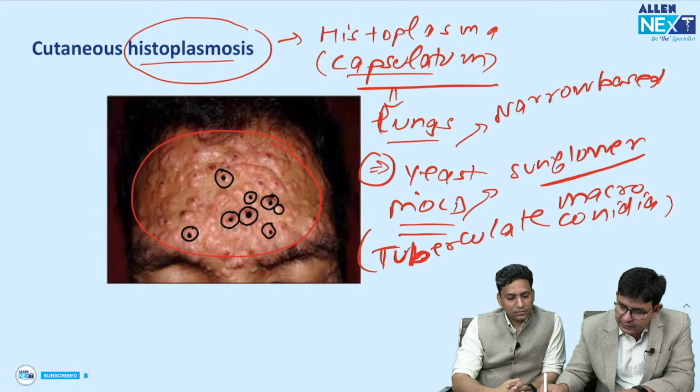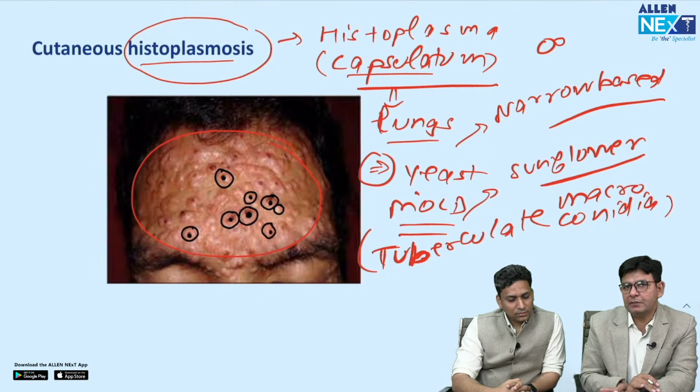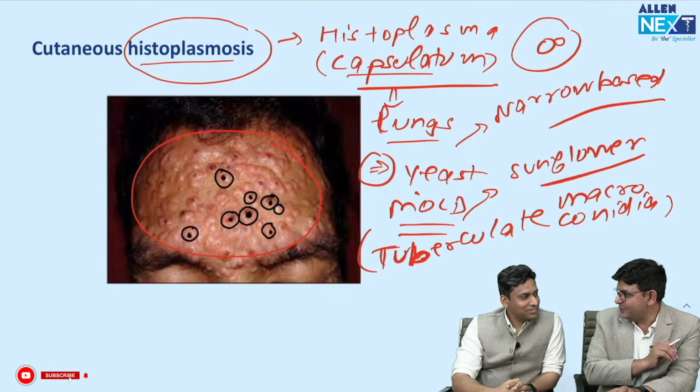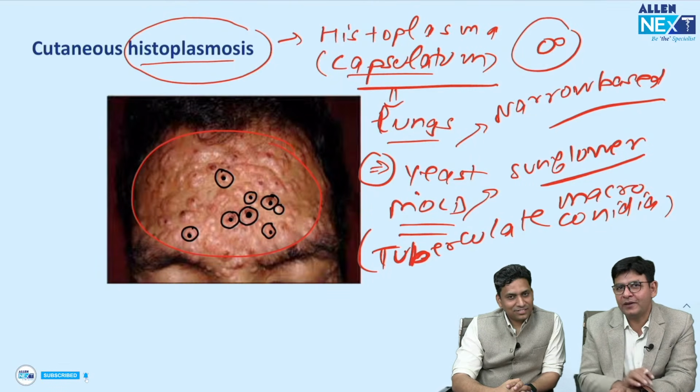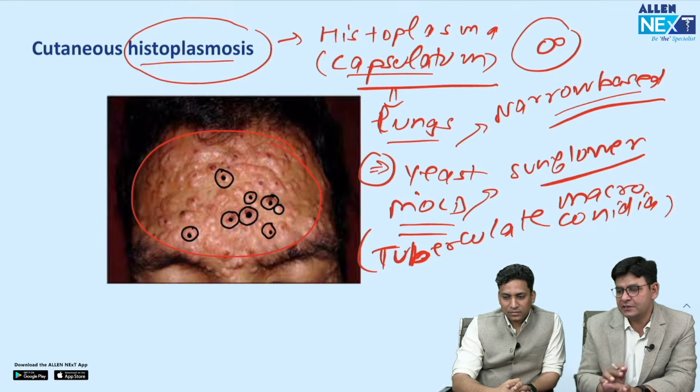That there is a yeast cell with just a small protuberance. This is termed narrow base budding, fine. And just now we have done narrow base budding somewhere else also, sir. That is sporotrichosis. In that also narrow base budding is there, and in this also narrow base budding is there. In both of them it is seen.